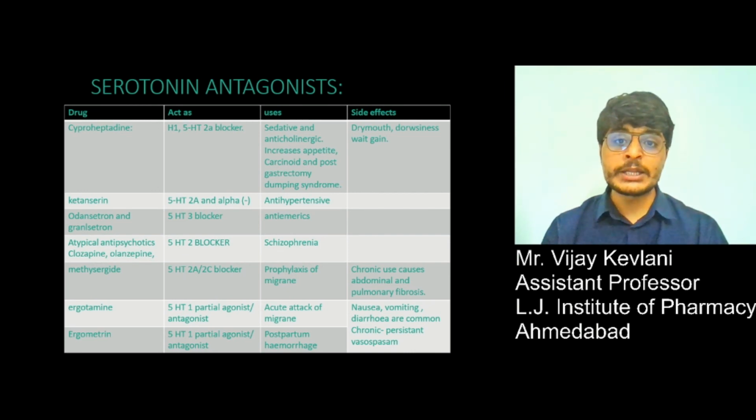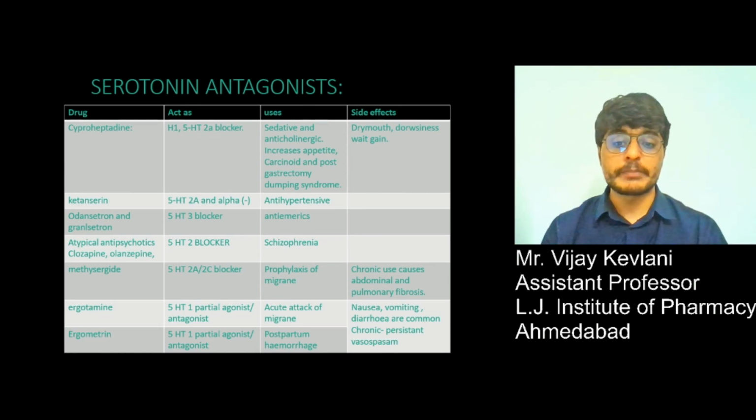Then atypical antipsychotics, in that clozapine and olanzapine, which are 5-HT2 blockers used in schizophrenia. Then methysergide, a 5-HT2A/2C blocker used in prophylaxis of migraine.